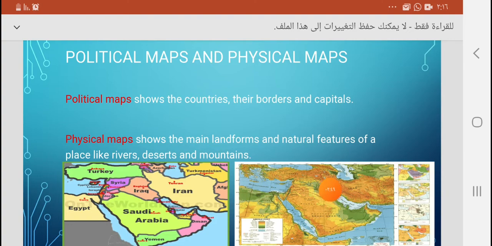Each of them gives us different information, but we need the two pieces of information. If we want to get information about the countries and their capitals, we can look at the political map. If we want to know about the natural features and the landforms, or the deserts or the rivers of any country, we can look at a physical map.